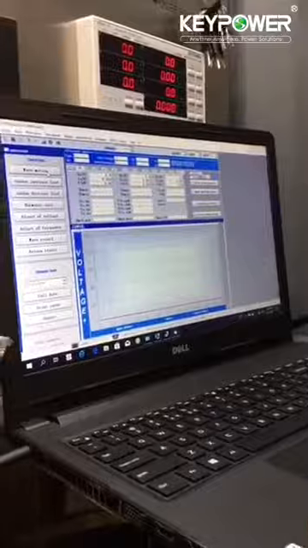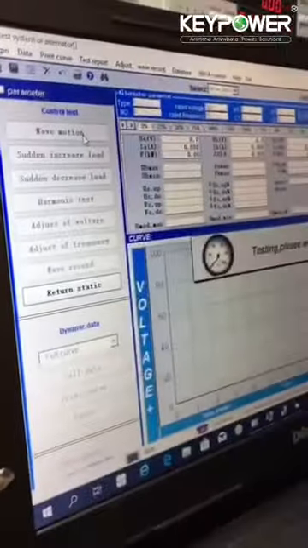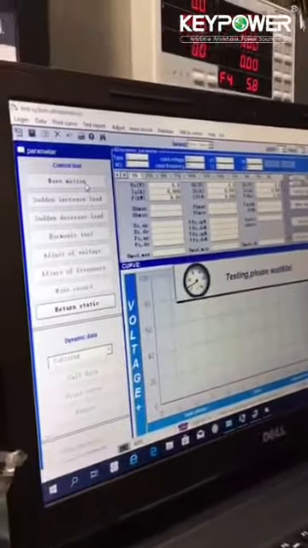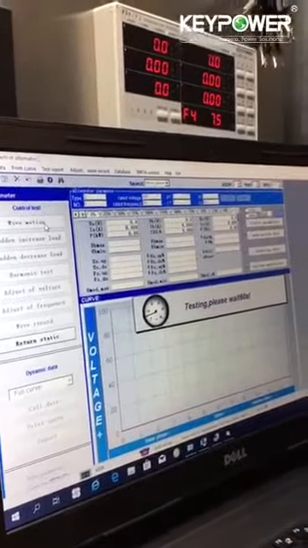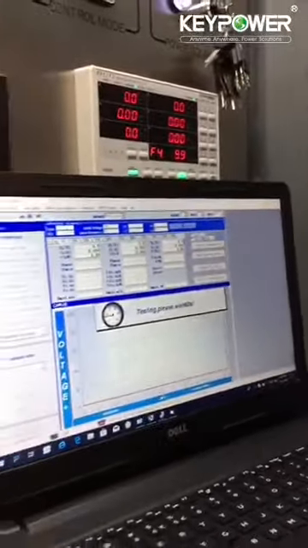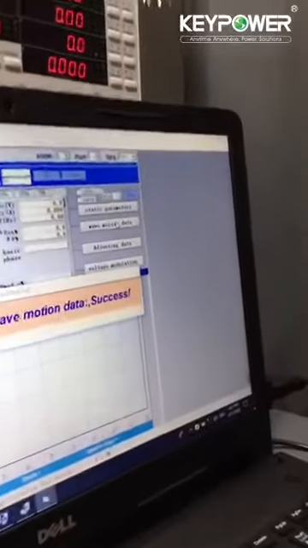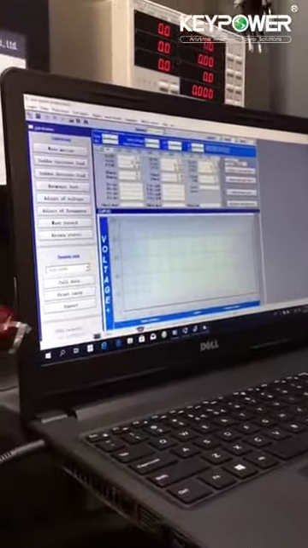And then the first one is wave motion. Okay. And then wave motion data. Record the data.